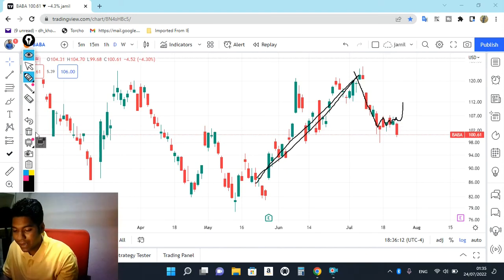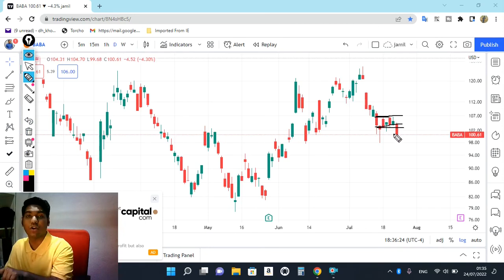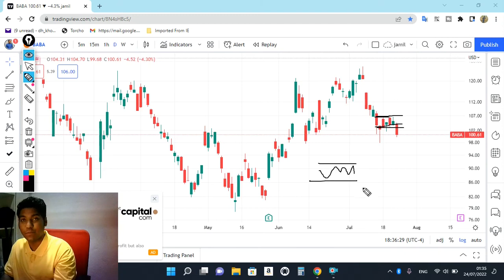And exactly what the market has done here: after continuous buying, the market made a retracement. After the retracement, the market almost held on. If I remove the ink, you can see the market traded in a range for almost 3 to 4 days. Remember one more important point: whenever the market trades in a range, either side breakout, either upside or downside, if the market breaks out then the momentum is going to be very high.